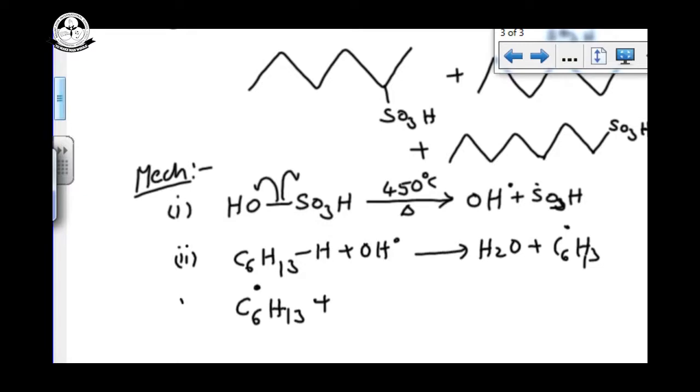Chain termination: we add it with the SO3H dot. Now we get C6H13SO3H. The name of this one is hexane sulfonic acid. We get alkane sulfonic acid.